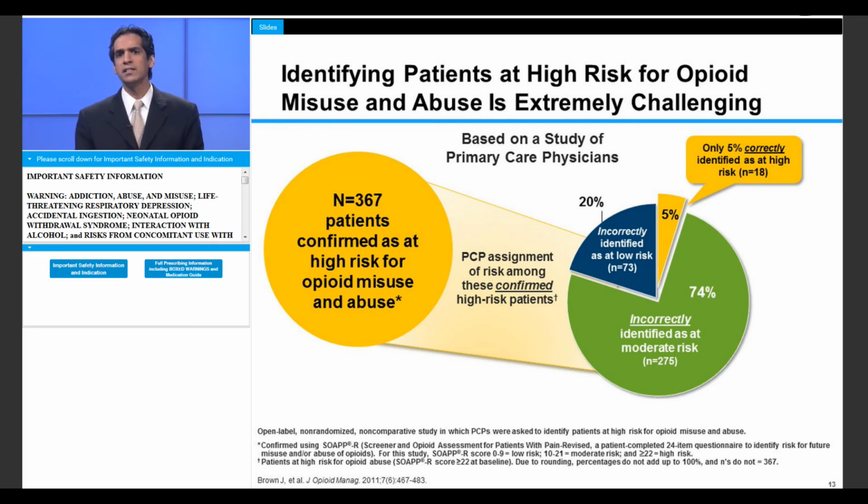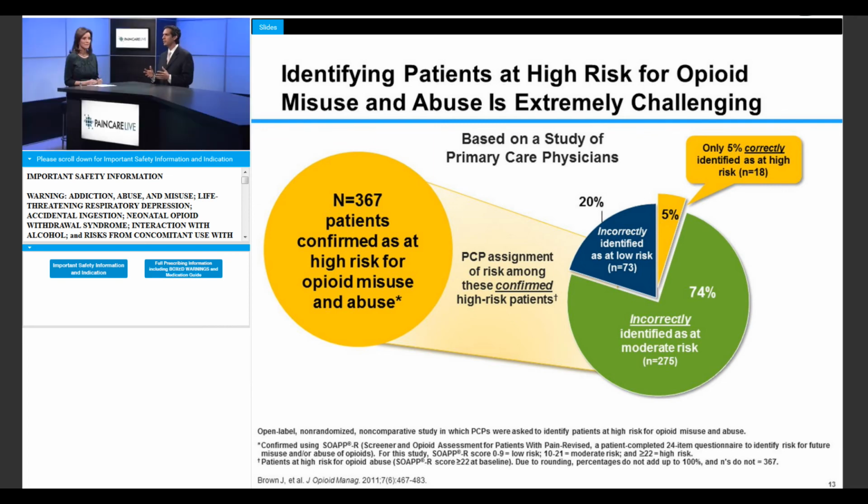Furthermore, it can be very difficult to identify patients who might have a problem with prescription opioids, even though we may think we do it well. Take a look at the data shown here, which is from an open-label, non-randomized, non-comparative study of 367 patients. All of these patients were confirmed to be high risk for opioid misuse and abuse based on the validated Revised Screener and Opioid Assessment for Patients with Pain, or SOAP-R instrument.